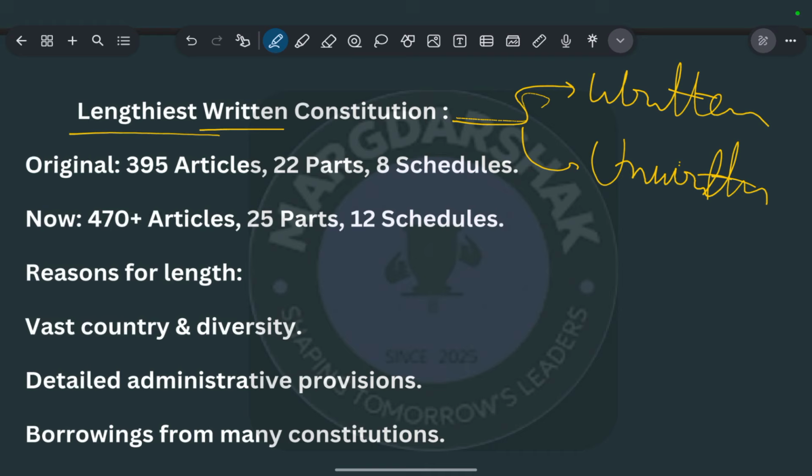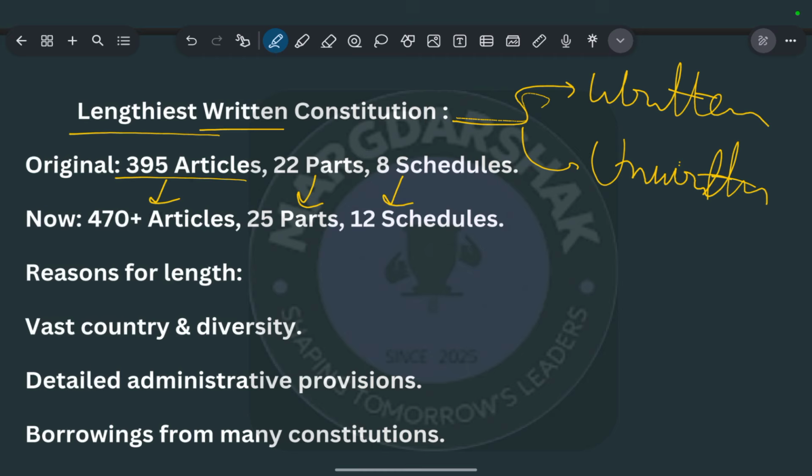But now, with the amendments and with the requirements of the current scenarios, the articles in the constitution have increased from 395 to more than 470. The parts have increased from 22 to 25. The schedules have increased from 8 to 12. That is the evolution and the amendments required for contemporary needs, and for that the necessary things are added in the constitution. So the number of articles has increased, parts have increased, and schedules have also increased.